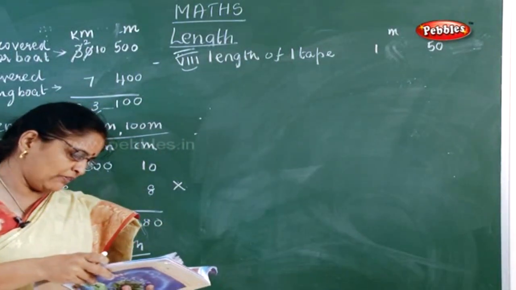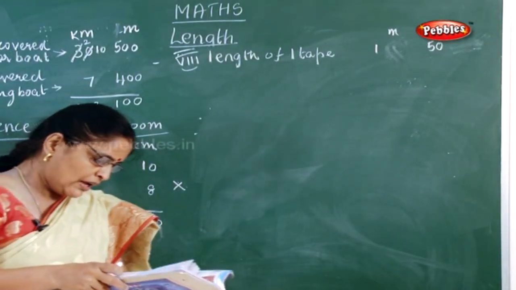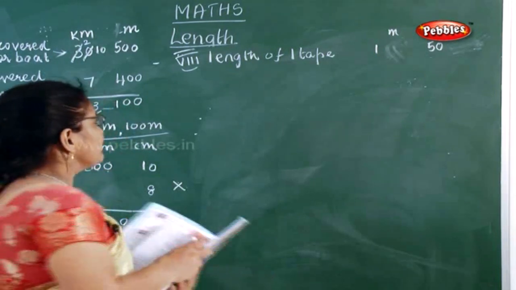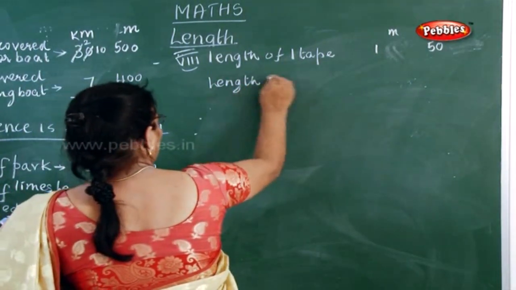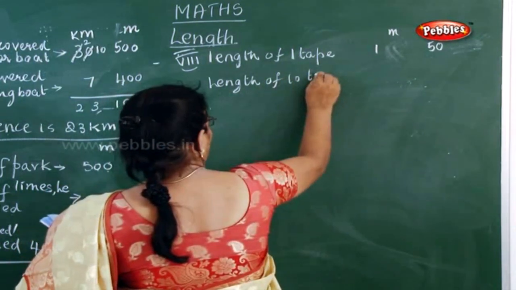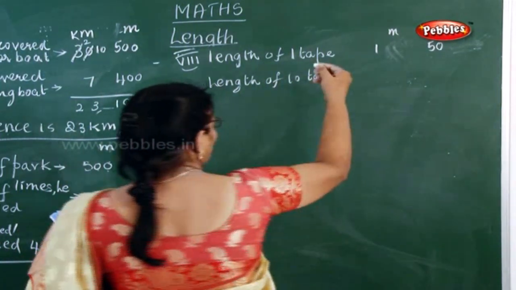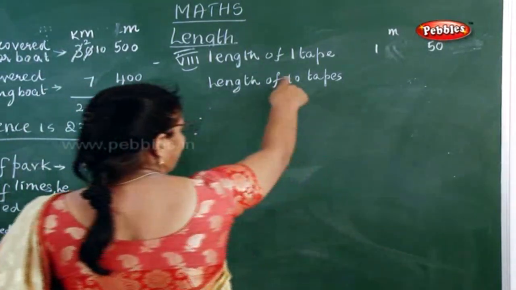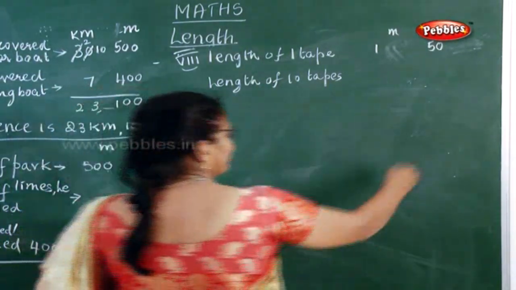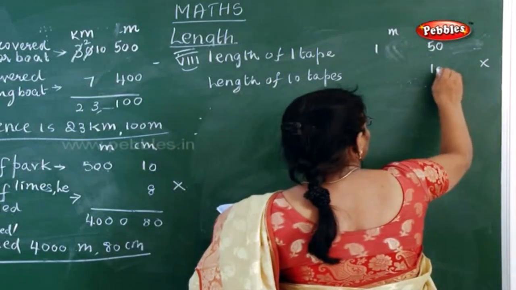Now, what is the next one they have given? What will be the length of 10 such tapes? So, immediately, now what you have to write? Length of 10 tapes. So, now what you have to do? For one tape, they have given 1 meter and 50 centimeter. Now, you have to find for 10. So, immediately you have to multiply with 10.